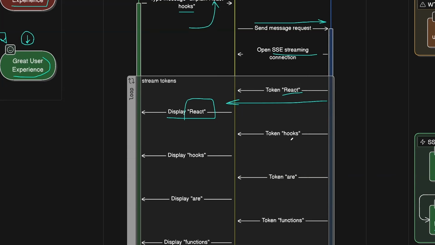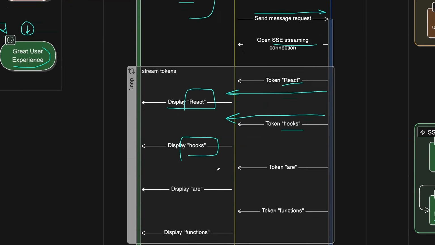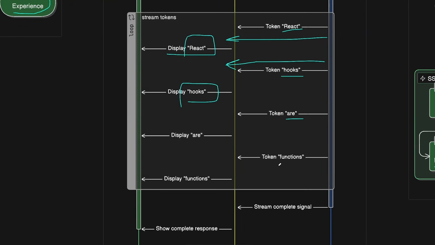And then the server generates the next token, which is hooks. So we send this hooks over to the browser. The browser displays this for the user to read. Similarly, we stream all the remaining words and the browser displays them one by one. And that is how it feels super fast for the user, because as soon as something arrives, we are immediately displaying it on the screen.